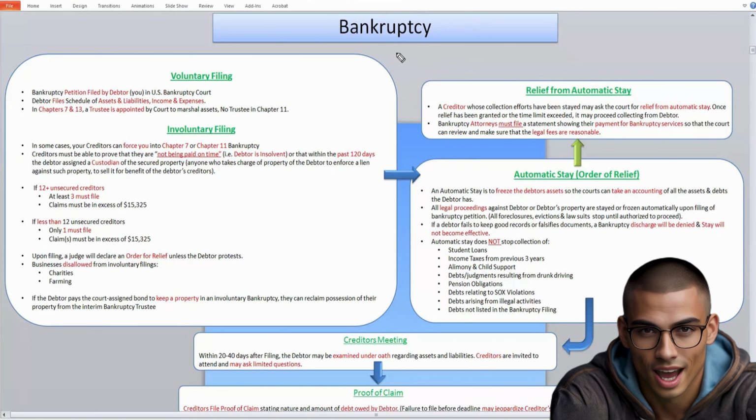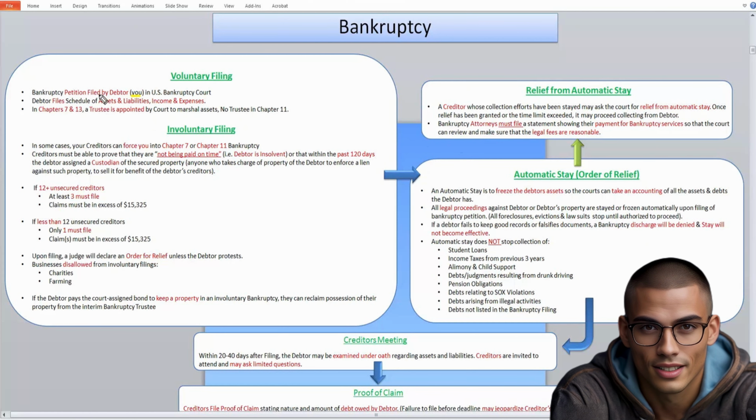So there's two different types of filings for bankruptcy. You have a voluntary filing and an involuntary filing, when you're forced into it and when you voluntarily file for bankruptcy. So let's take a look at both of these. So in a voluntary filing for bankruptcy, you, the debtor, we're going to be assuming that you are the debtor in all these examples. So you as an individual are going bankrupt, your C Corp is going bankrupt, your S Corp is going bankrupt, your LLC is going bankrupt.